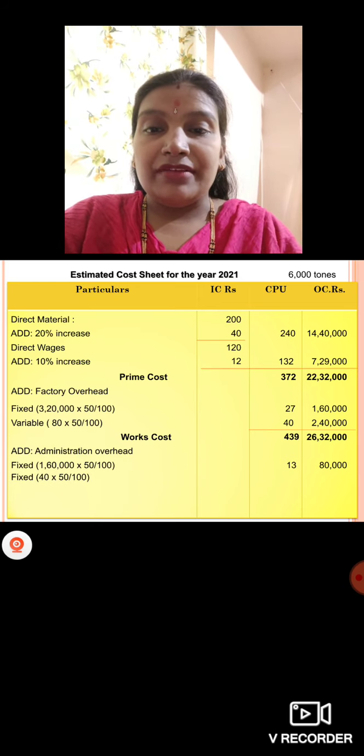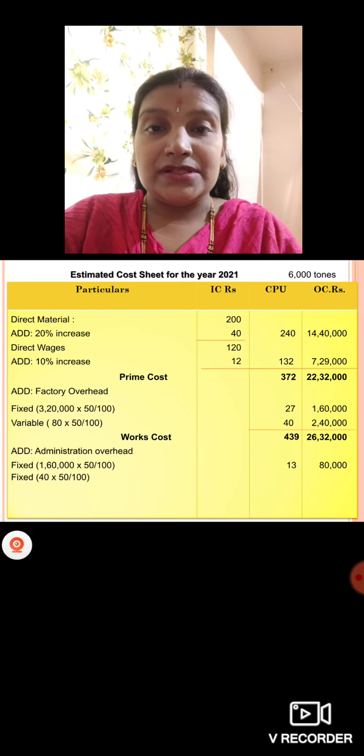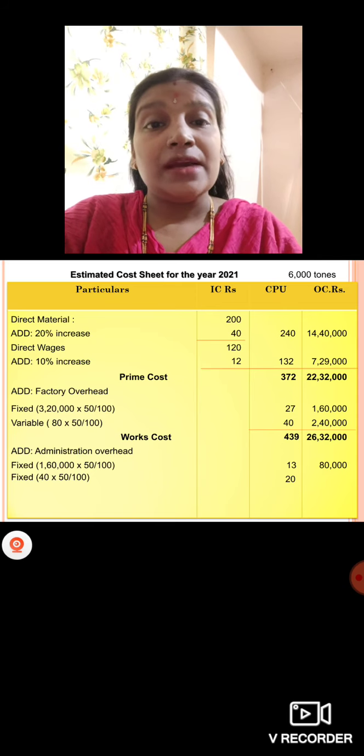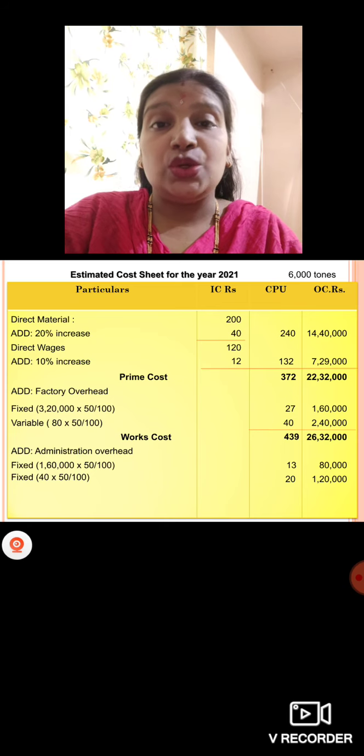Then variable overhead you have. Variable it is 40 you should consider. For variable per unit you should consider. Per unit administration overhead you have 40 rupees, right? So 40 into 50%, you will get it as 20 rupees. Multiply it with 6,000. So you'll get it is 1,20,000.